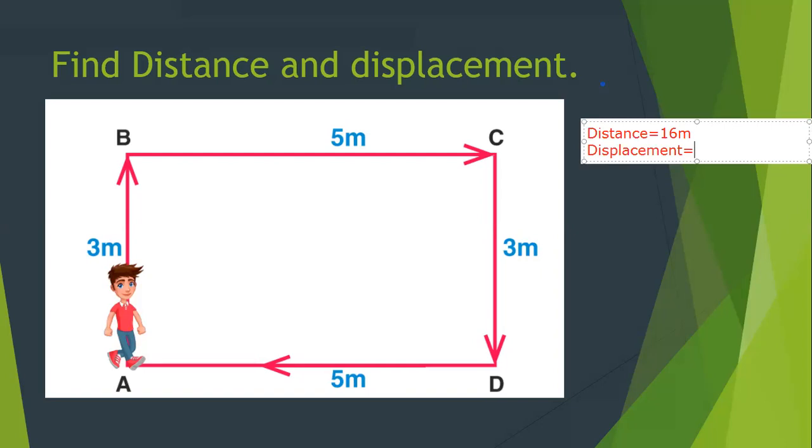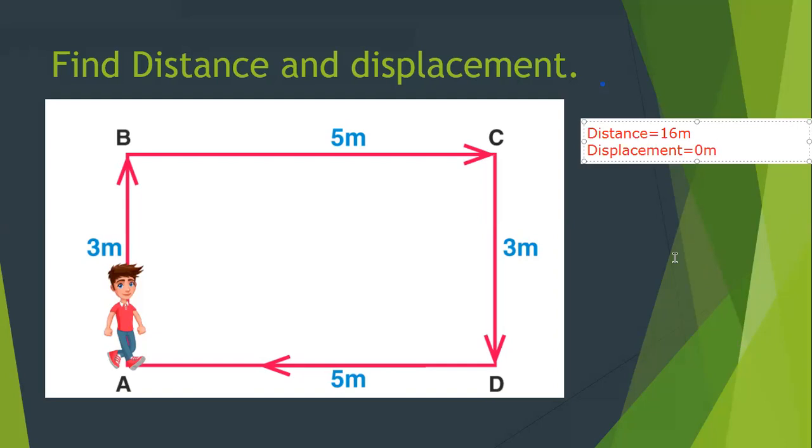Now the object started from A, and after taking the turn, it came back to A again. So what's my initial position? A. What's my final position? A. So what is the shortest route from A to A? It is 0 meters. So my displacement is 0.